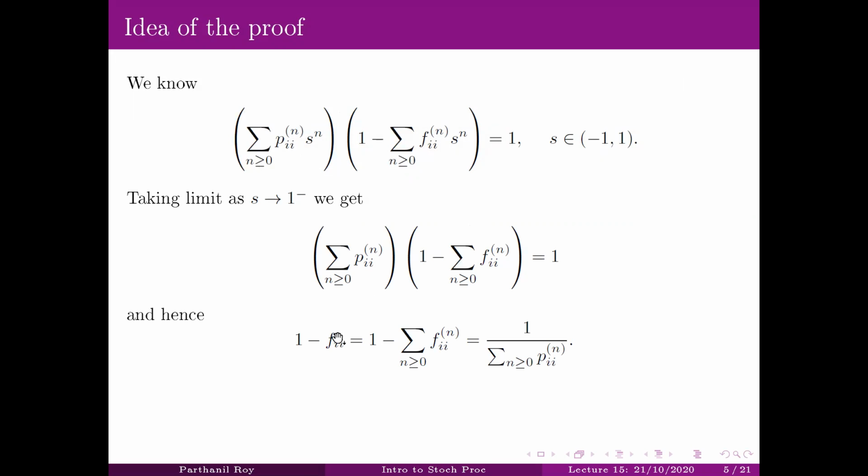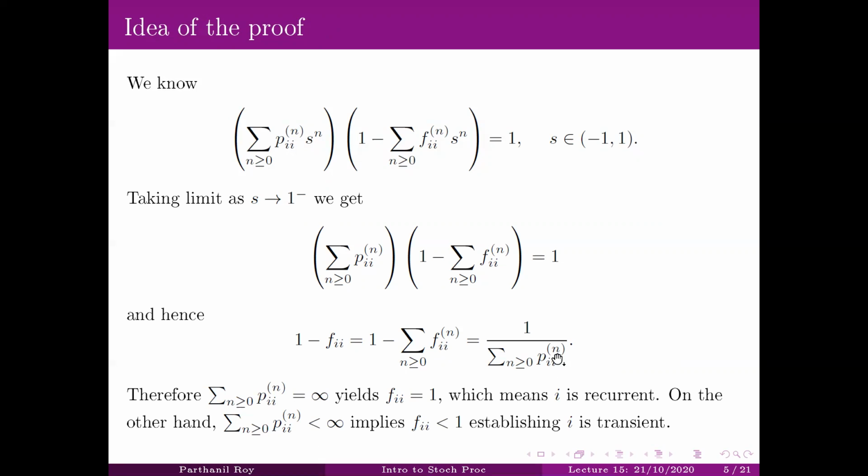Okay, and hence 1 minus f_ii, which is 1 minus the sum of f_ii^(n), is essentially 1 over the sum of the n-step transition probabilities of returning to i starting from i. Okay, and of course then what follows is that if this sum is infinite, then this is 1 over infinity, so 0, therefore f_ii equals 1.